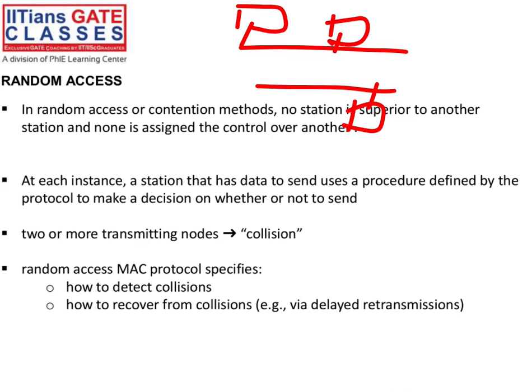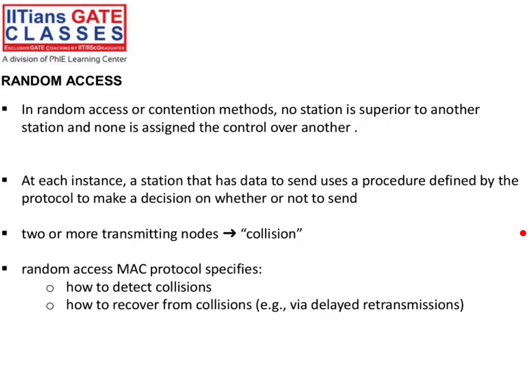So there is no priority. It is not that you have to send first and I have to send later. No, there is no priority on this. So anytime we can send. There is no station superior to another station, right? None is assigned control over another. So a station that has data to send uses a procedure defined by the protocol. Certain protocols are there, and on the basis of these protocols, we send the data on the channel. Simple thing.